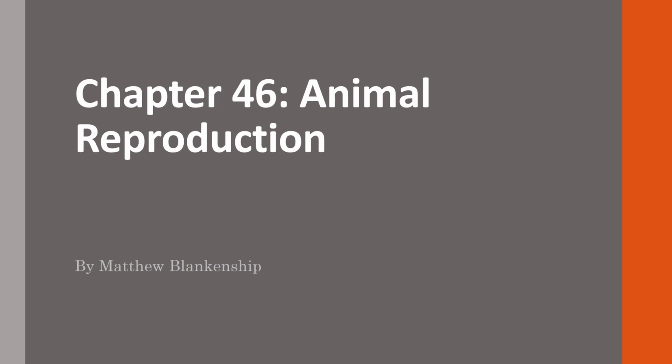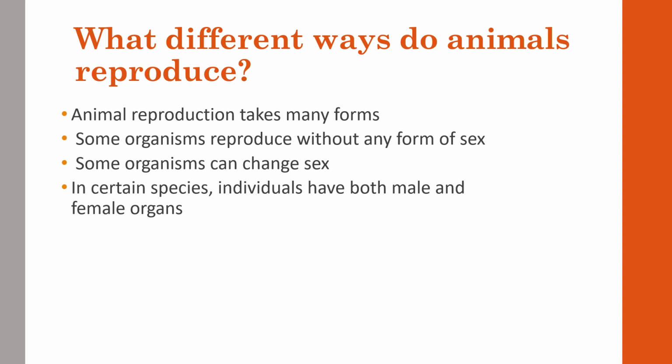Today's lecture is chapter 46, Animal Reproduction. As we start this lecture, what are different ways animals reproduce? There's many different ways and many different relationships when it comes to animals. Animal reproduction takes many forms.